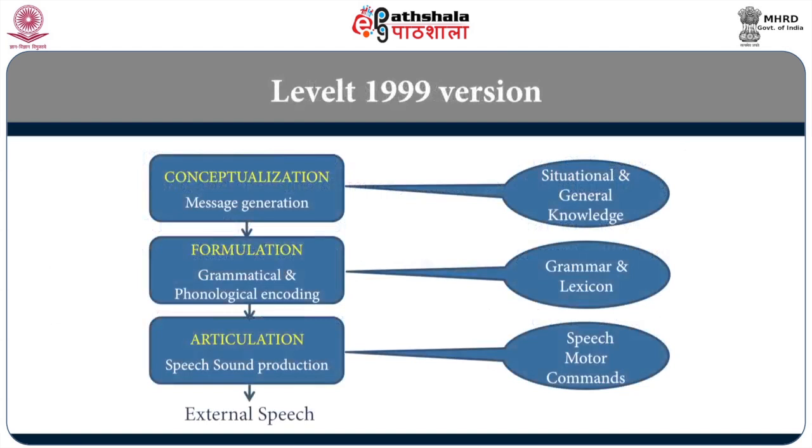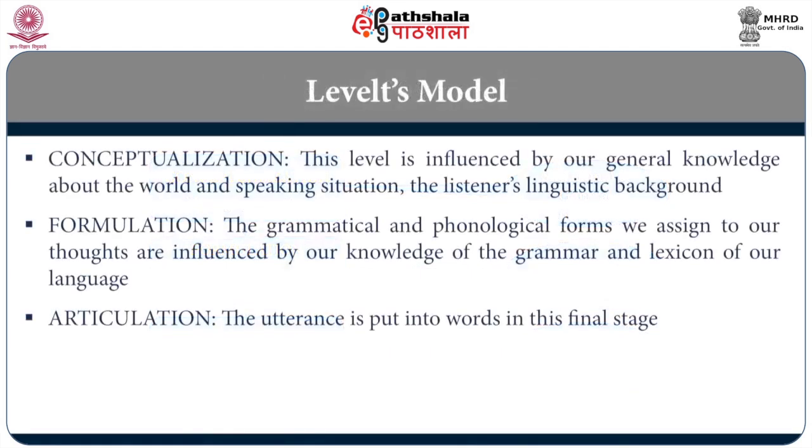Then formulation, that is the grammatical and phonological encoding, the second stage that you saw in the previous picture, he calls it formulation. Before that, the concepts are not verbal, not linguistic, they are pre-verbal concepts. Now we are formulating them into the linguistic level. So here the grammar and the lexicon of our language influence the formulation stage of production.